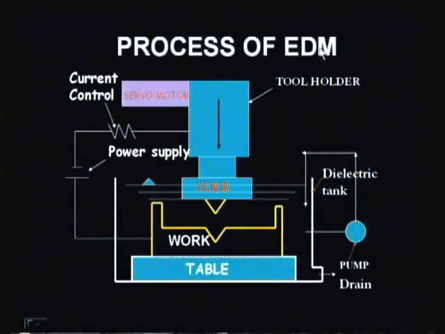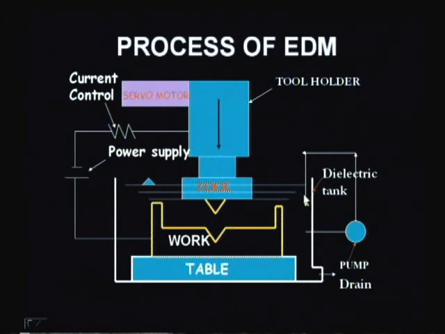Now, let us see the process of electrode discharge machining. Here, if you see, this is the work. This workpiece is placed on the table, and this is the area where we have to remove the material. This work and table are both immersed in a tank.